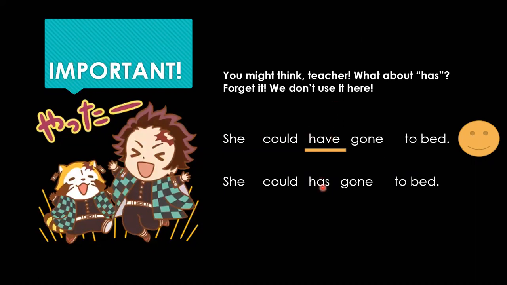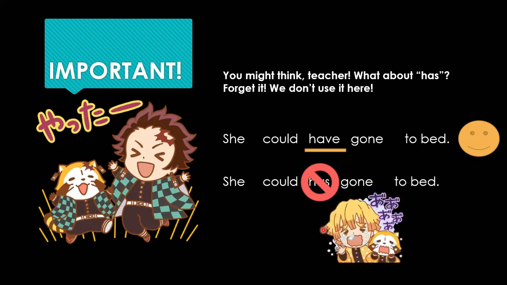All right. So we're going to use this one with all of the different pronouns. Doesn't matter. If we use has, that means we are incorrect. It doesn't even sound correct. She could has gone. No, it doesn't even sound correct. So if your ear tells you it's wrong, it's probably wrong. So listen to your gut. So remember, if you use has in this structure, you're going to be making a mistake. You're going to be left crying when you see your exam results. So make sure that you do not use has, right? Very important that you remember this.